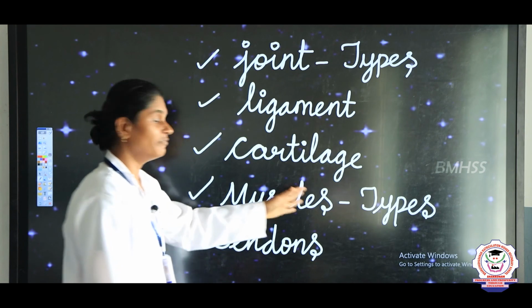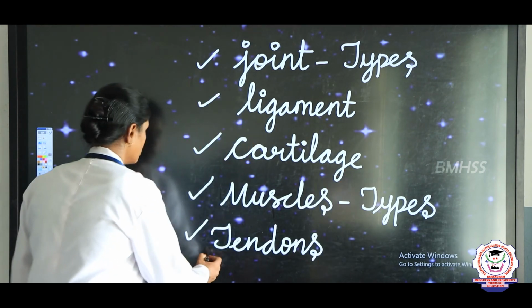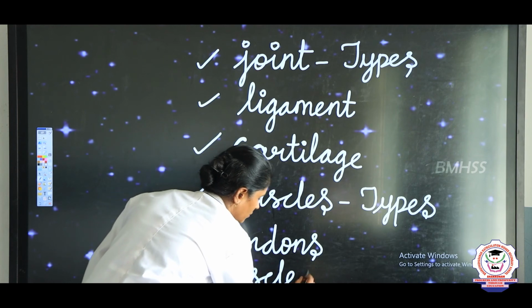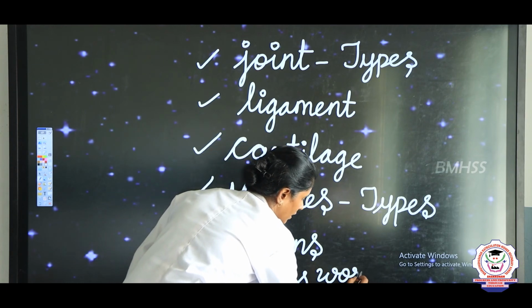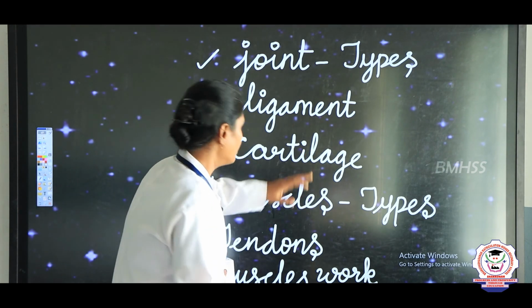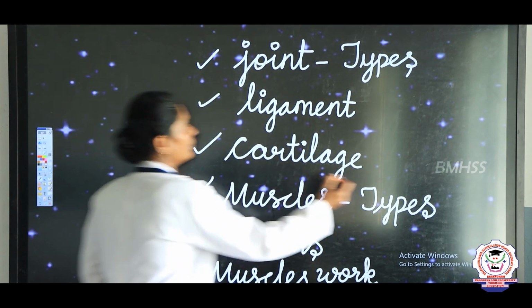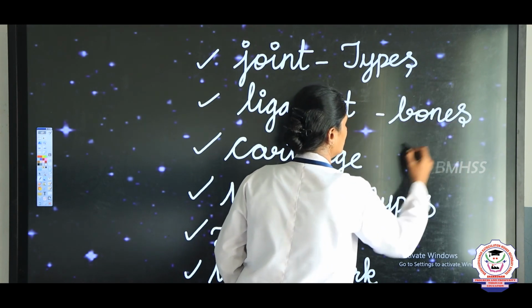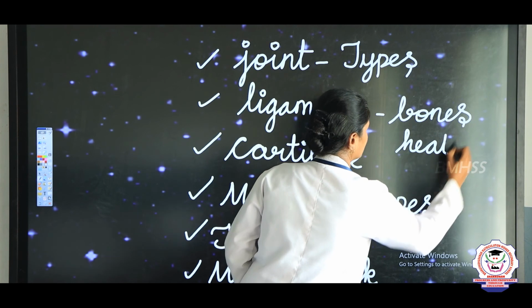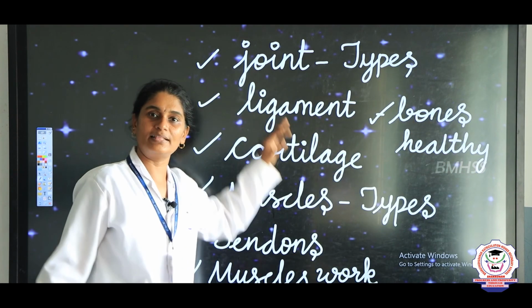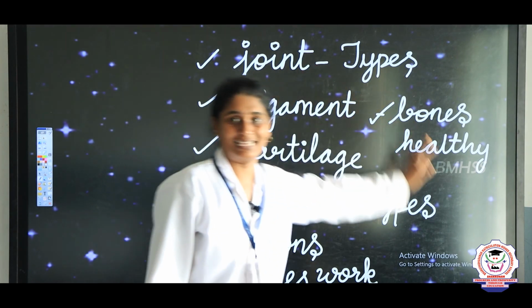And also we learned how muscles work. So how muscles work, okay? And also we learned how to keep our bones and muscles strong. So to keep our bones and muscles strong, how to keep our bones healthy, that we saw today, right? So today in the second part you learnt all these things, okay?